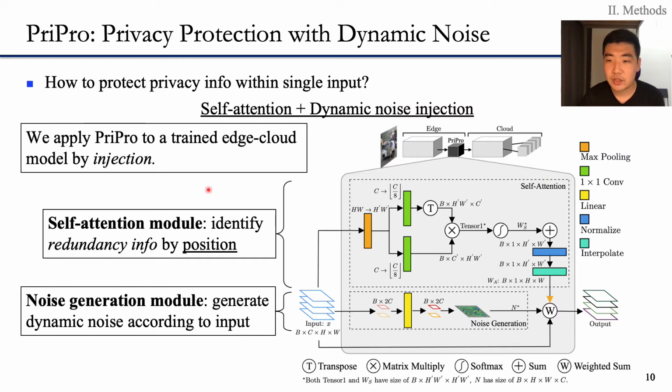PriPro can be directly injected into a deep model between edge and cloud. The self-attention module here is to identify the importance of information from different positions. The importance will be used as weights for noise injection. The noise generation module is to generate dynamic noise according to each input for protection.